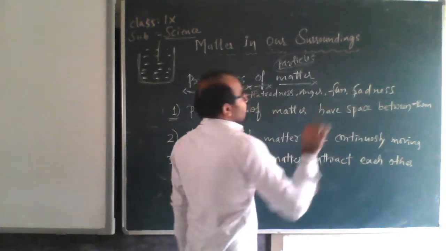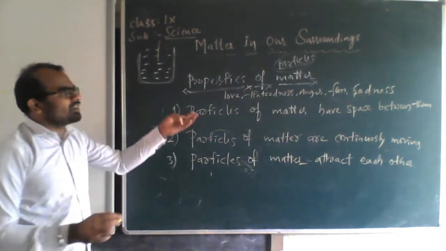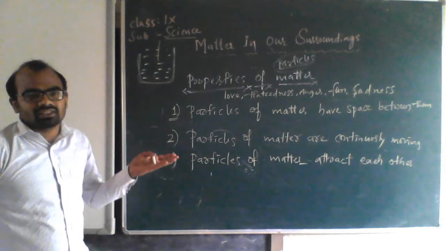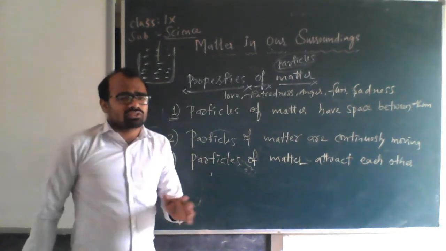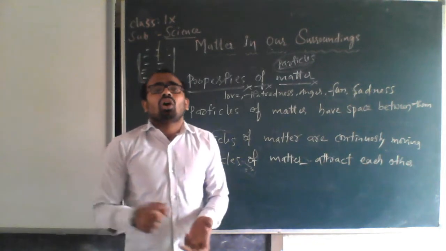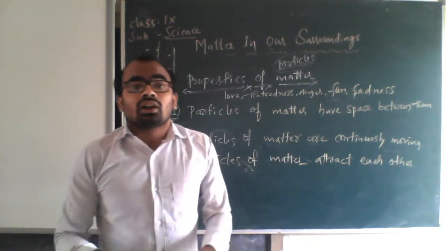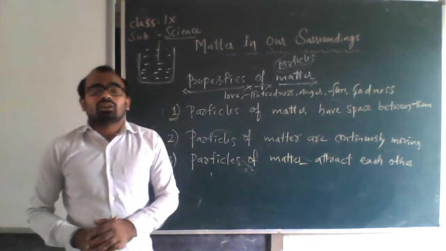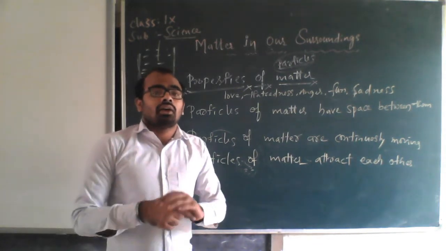These are not matter because they don't have any mass. Remaining things are almost all matter, whether in the form of gas, solid or liquid.